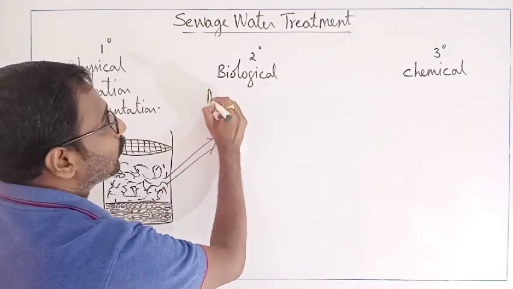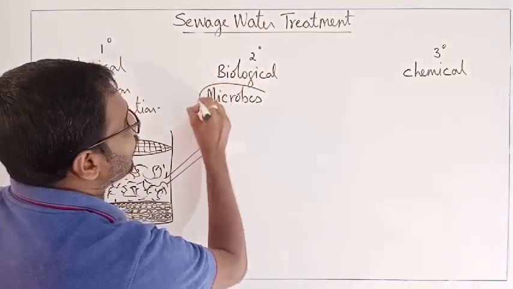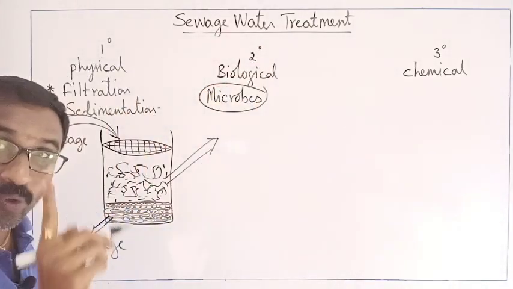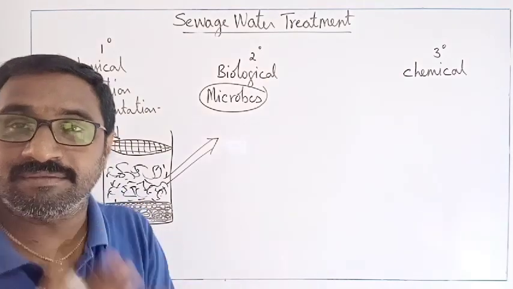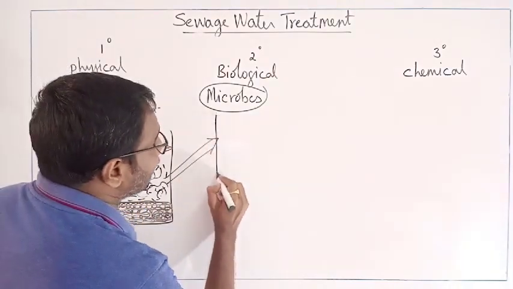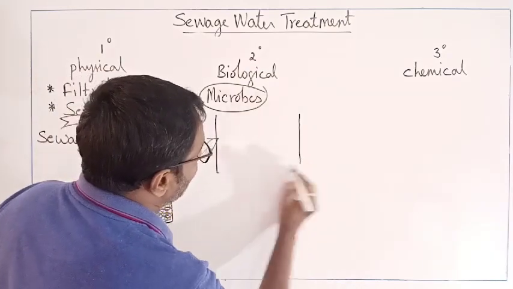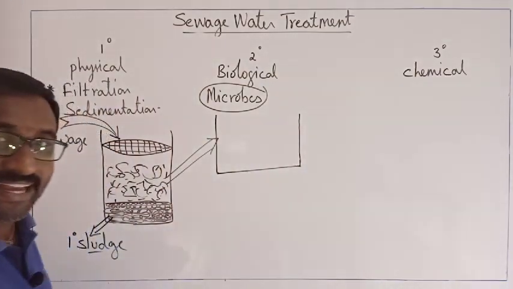Actually, microbes are involved in the secondary treatment tank only. In the primary treatment, we did not talk about any microbes being involved. So here we are sending this component into secondary treatment tanks.